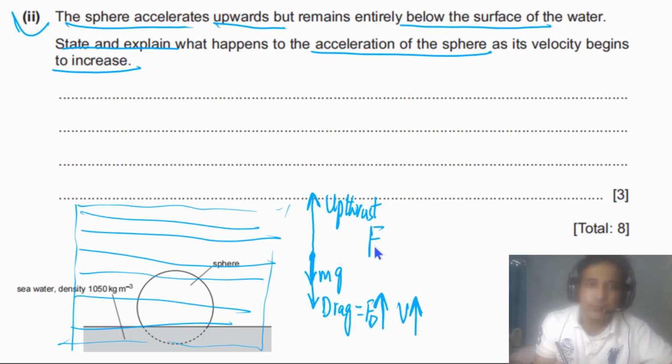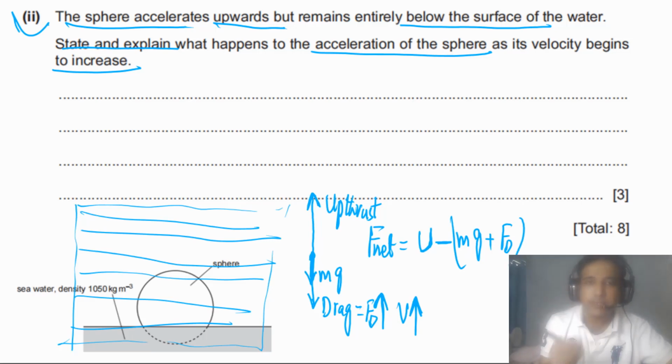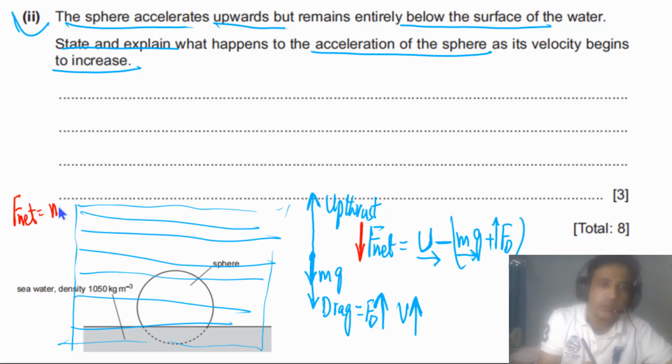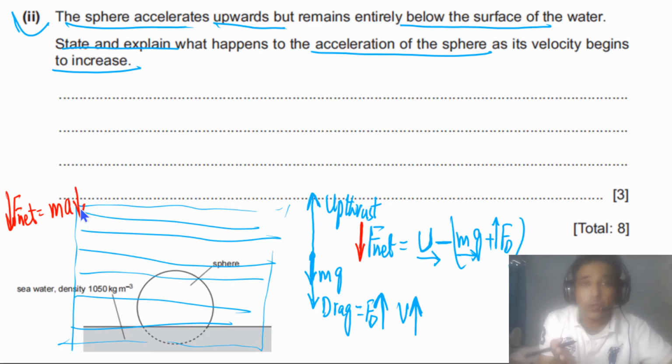So how about the net force? We can write down here F net, this is equal to upthrust, which in this case is constant, minus mg plus the drag force. So as the sphere is accelerating upwards, drag force is increasing. Weight of the sphere is constant. Upthrust is constant. So in this case, F net is decreasing. And we can also write F net is equal to ma. So if F net decreases, it means acceleration will decrease, but velocity will go on increasing. So these are the points we need to understand.